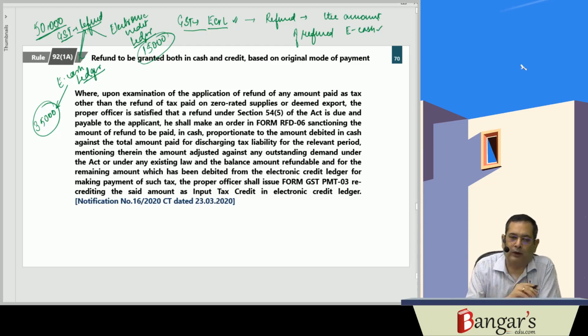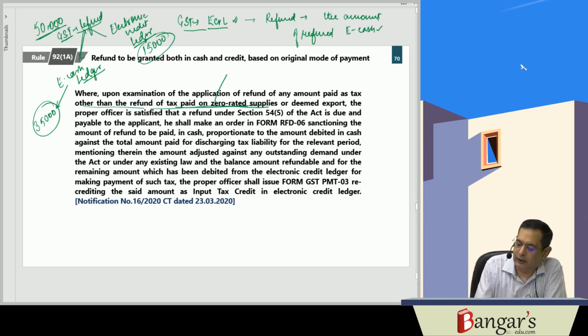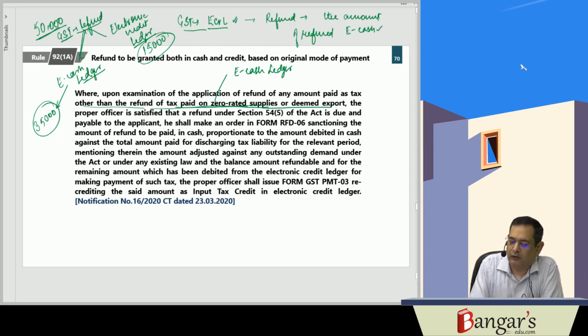So what has been provided is, upon the examination of an application of refund of any amount of tax which has been paid, other than the refund of tax paid on zero rated supplies or deemed exports, if the proper officer is satisfied that a refund under 54(5) of the Act is due and payable to the applicant, then he will make an order sanctioning the amount of refund, and the refund will be made on proportionate basis.